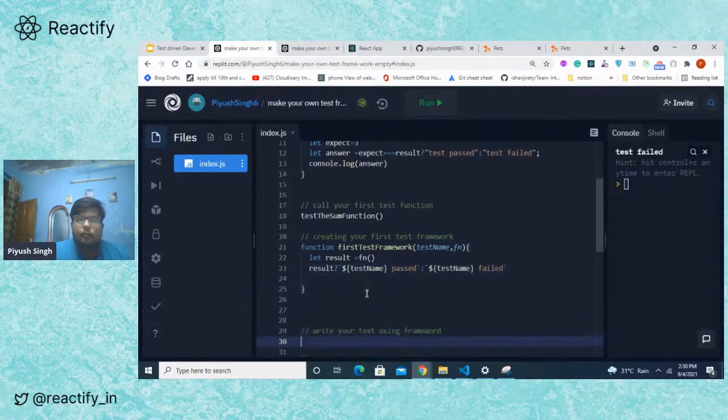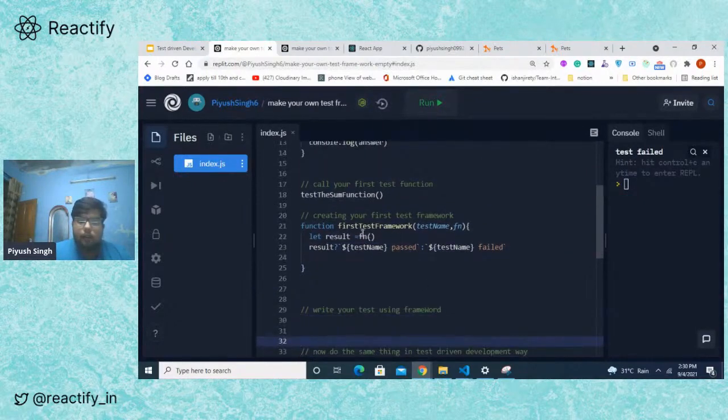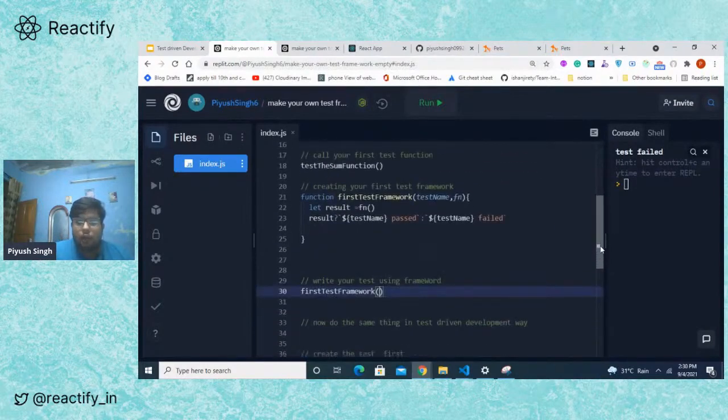Now let's write our first test using this framework, right? So let me just write my first test. We are still testing the sum function. The naming of your test is pretty important because when a test fails, it tells us that this test failed. So you need to be very specific about how you write the test. What I'm going to test is checking the sum function.